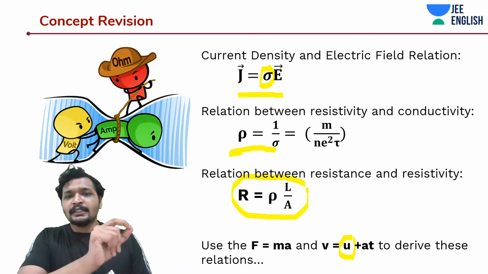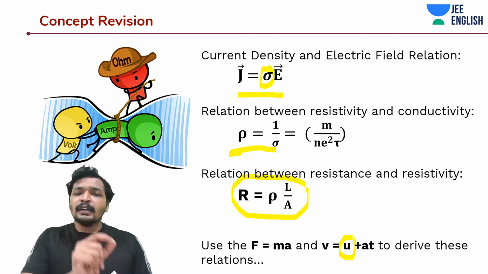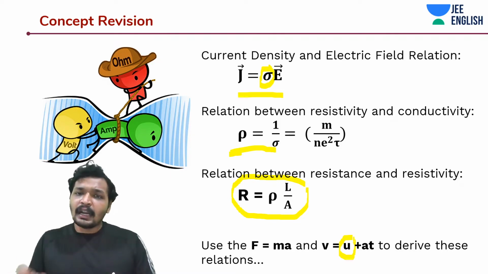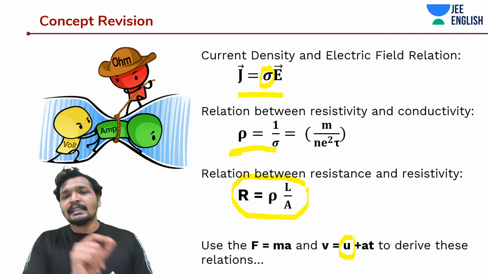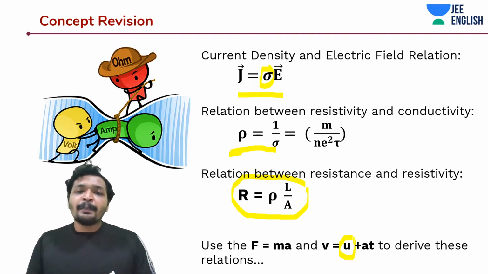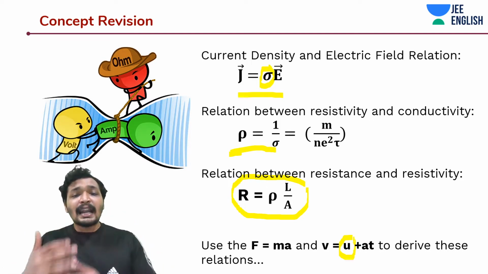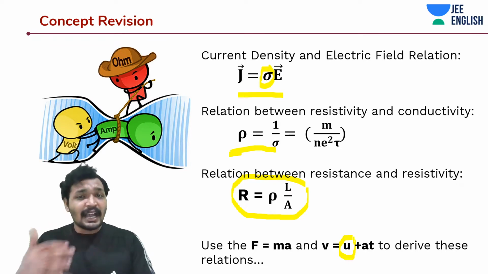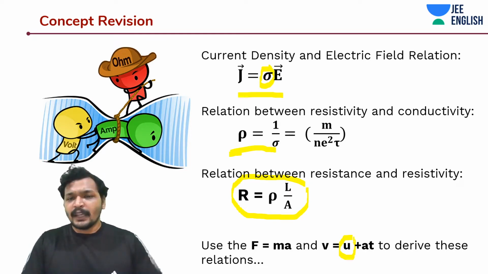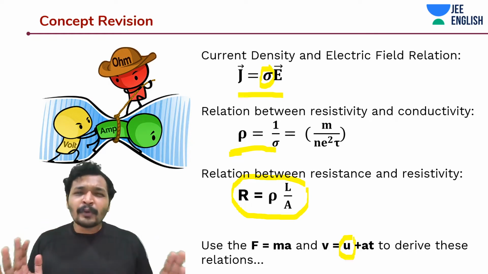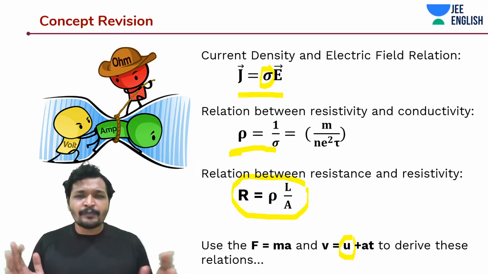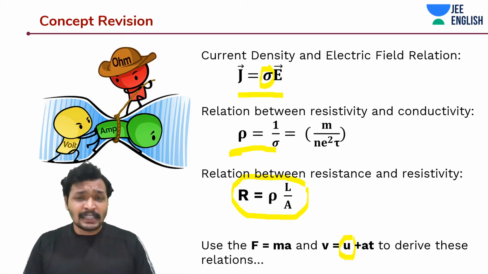From one positive ion to the other positive ion, between one collision and another collision, there is a relaxation time, a time period. So based on this time period, it is attaining an average drift velocity. Really simple. This is all about Ohm's law. We have recapped the entire Ohm's law before getting into the chapter of the day.